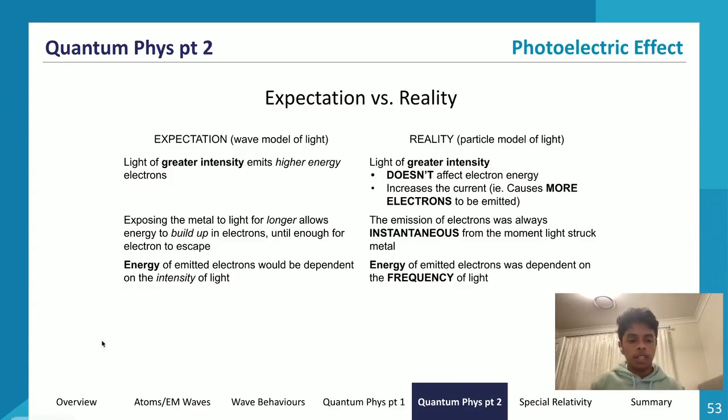And then the next part, which says the energy of emitted electrons would be dependent on the intensity of light. Well, it's not dependent on the intensity of light, it's dependent on the frequency of light, following E equals hf, following Planck's equation. The energy of the emitted electrons was determined by the frequency of light, right? This is what we did earlier as well. So that is what the reality was, and the reality fitted the particle model of light, or the photon model of light. Hence, the photon model of light became accepted.